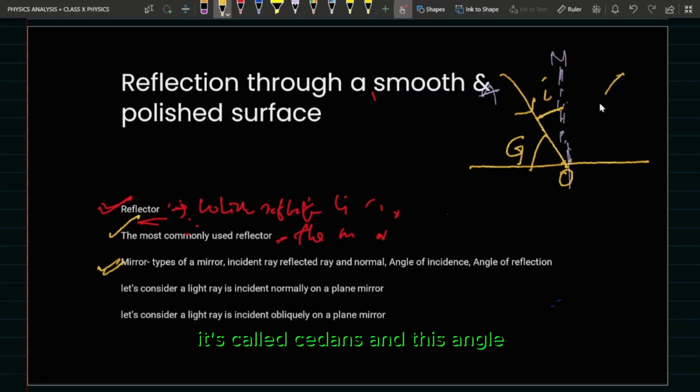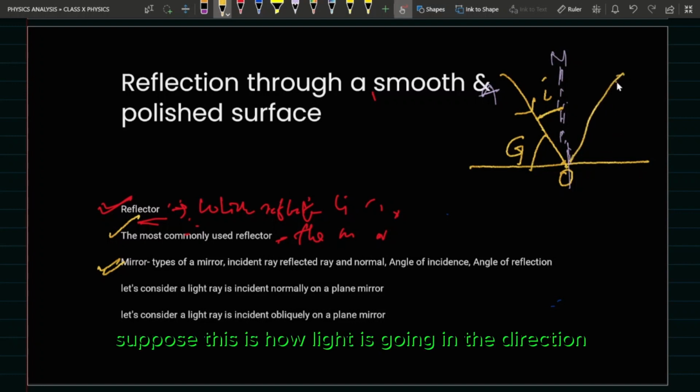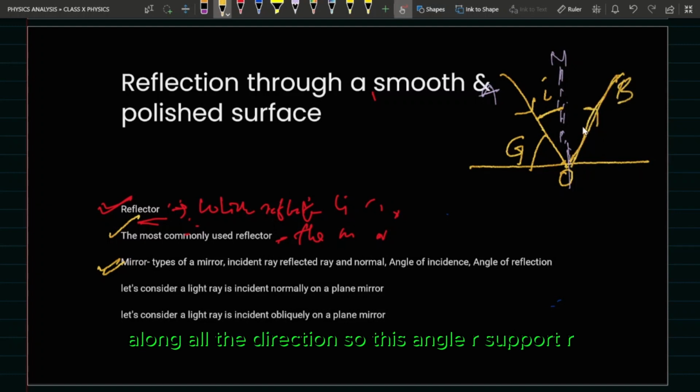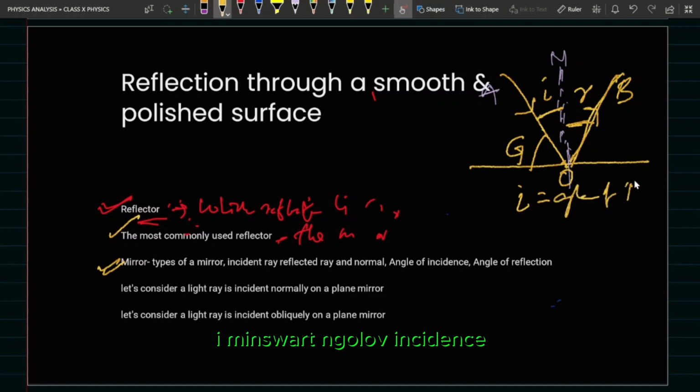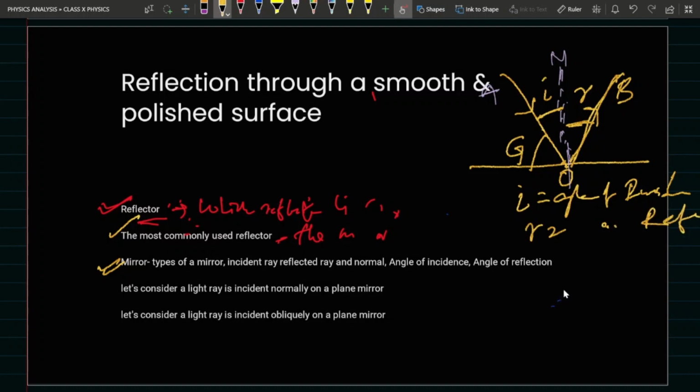And suppose the light is going in this direction along OB. This angle, let's suppose R, this angle BON is called the angle of reflection. I means angle of incidence. R means angle of reflection.